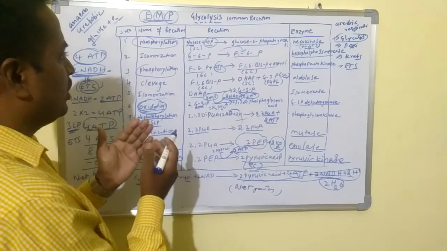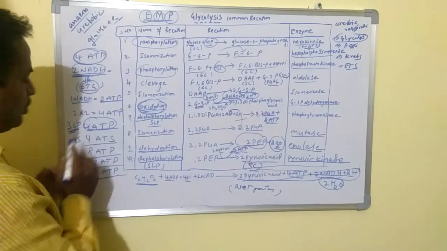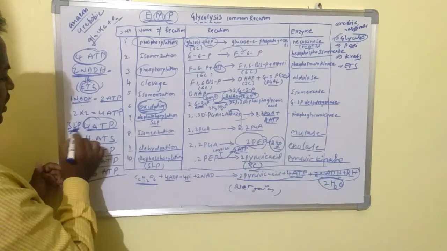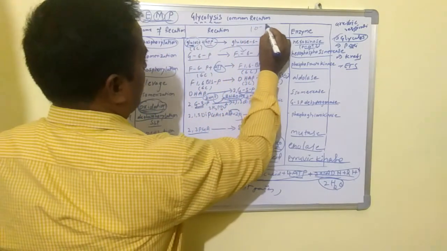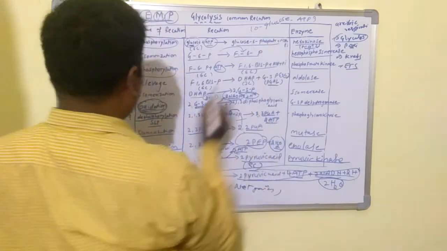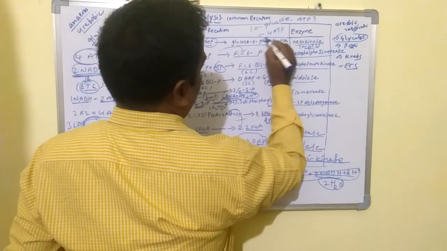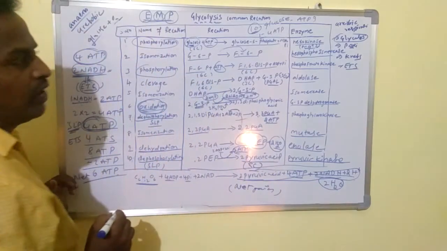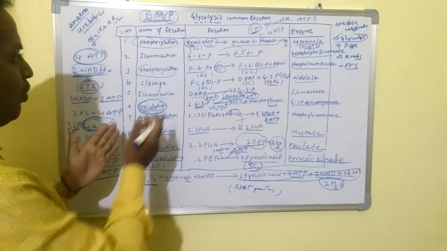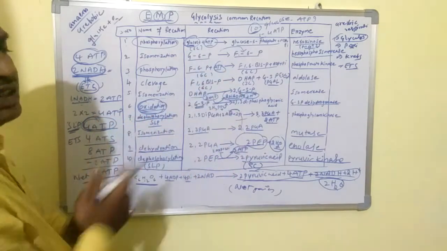For example, if 10 glucose molecules are involved in glycolysis, how many ATPs are formed through SLP? From 1 glucose, how many ATPs are formed through SLP? 4 ATPs. So if they ask how many ATPs are formed from 10 glucoses, we already know 1 glucose gives 4 ATPs, so for 10, 40 ATPs are formed. Similarly, 1 glucose gives 2 NADHs, and 10 glucoses give 20 NADHs. Are you clear?